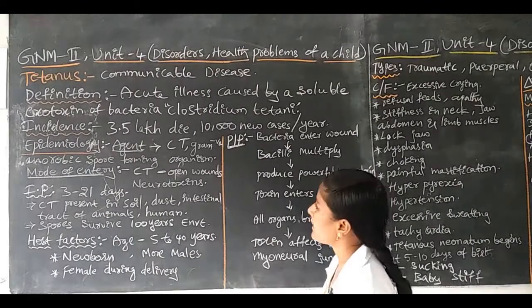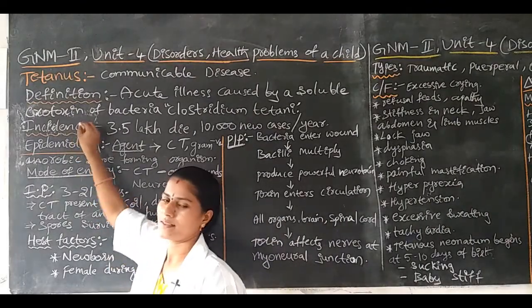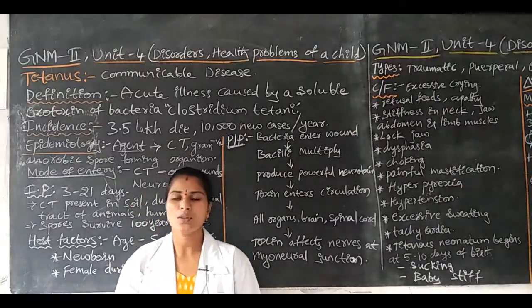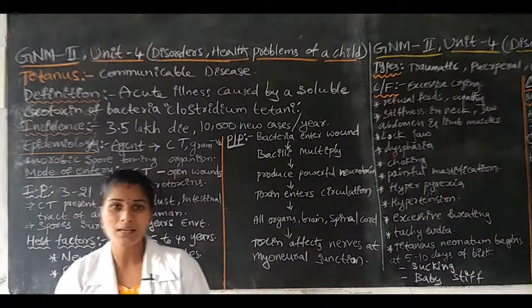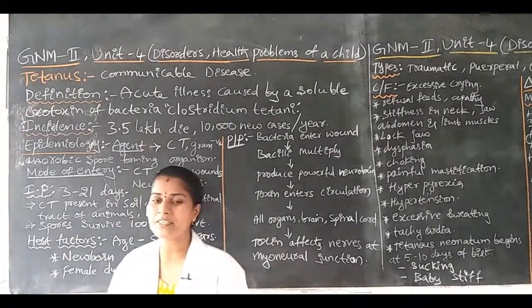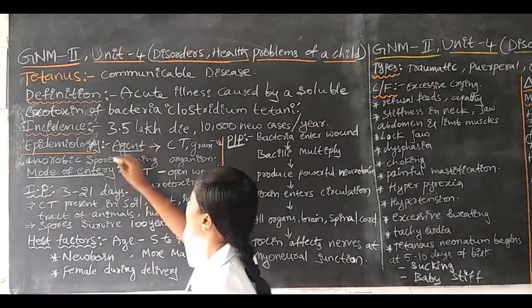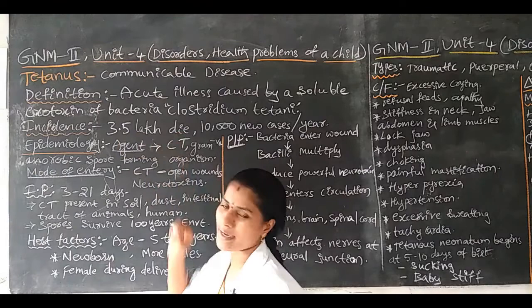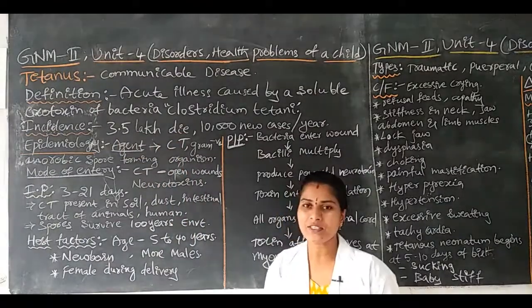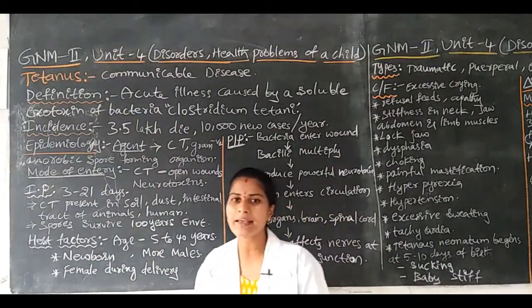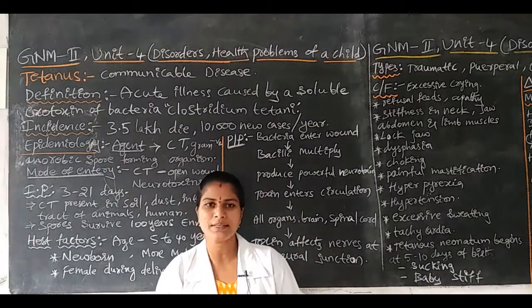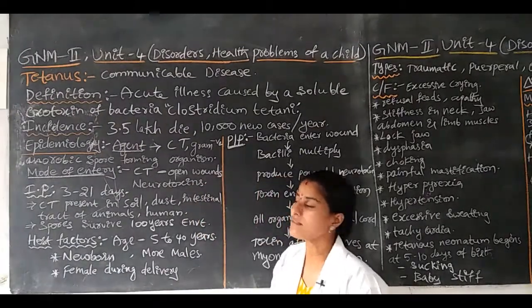Next, the incidence. How is the disease caused, and how many members are affected per year? Here, 3.5 lakh children die every year due to the severe illness of tetanus, a communicable disease.